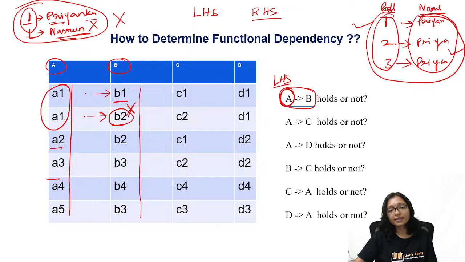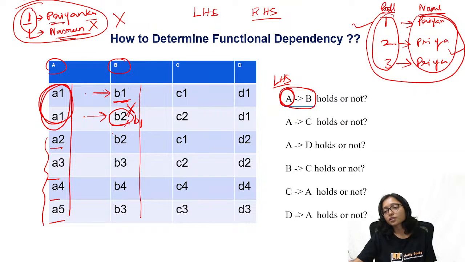Here are A2, A3, A4, A5: no problem, these are all different data. But whenever the left hand side has the same data, if this is B1 it should be B1. It cannot be B2. Clear? This is the way you identify the functional dependency. Easy and simple.